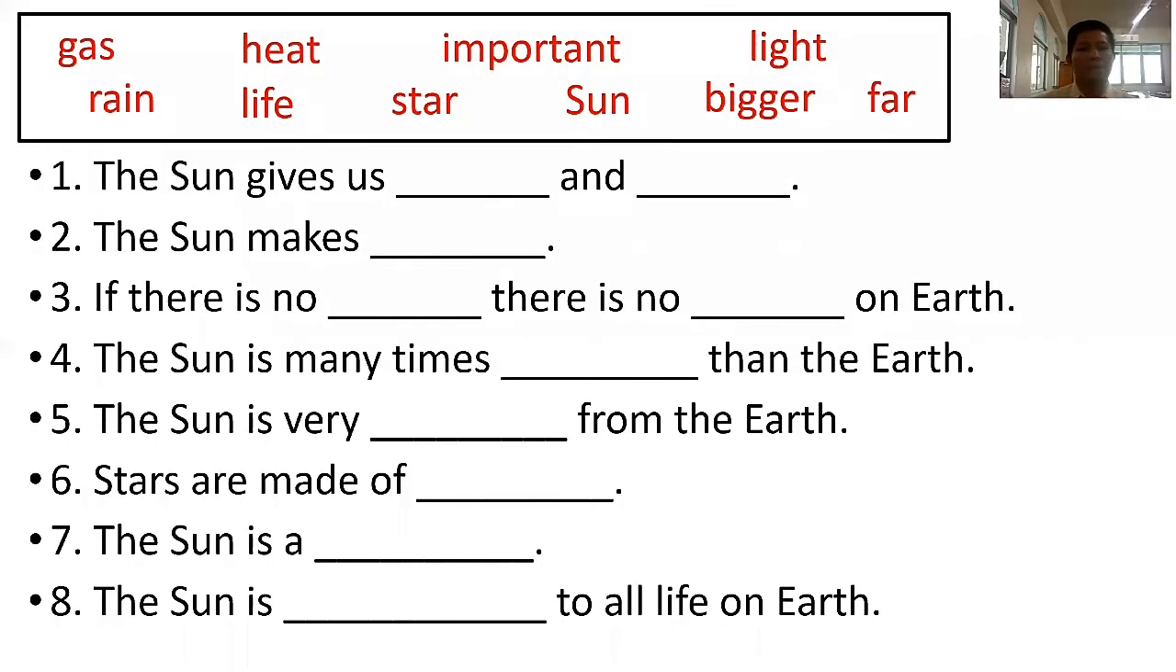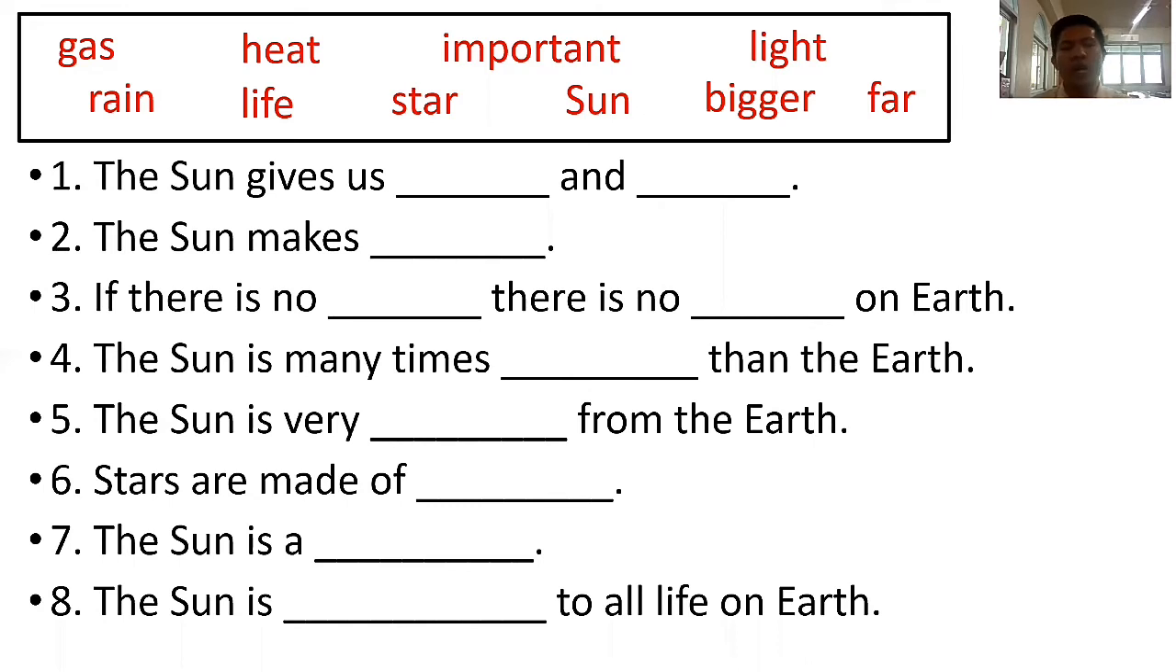Okay, since there are no questions about our topic, I want you to answer this one. But first, listen. I will give the direction. Here you can see a box of words, or we can call this a word bank. Here you can read: gas, heat, important, light, rain, life, star, sun, bigger, and far.